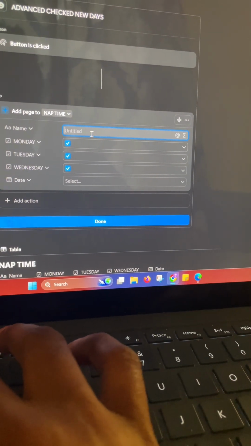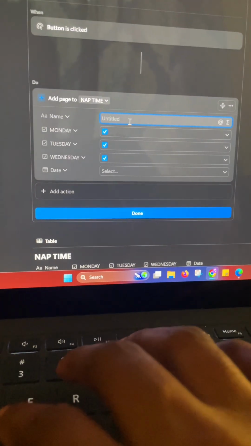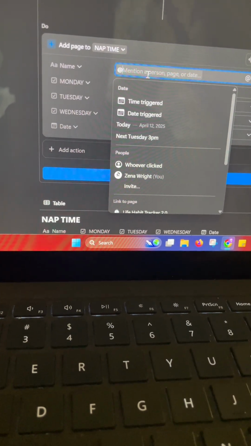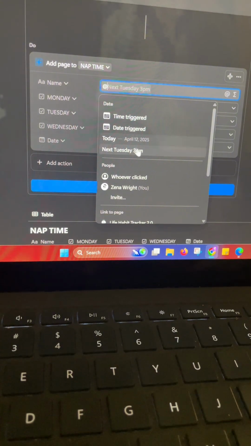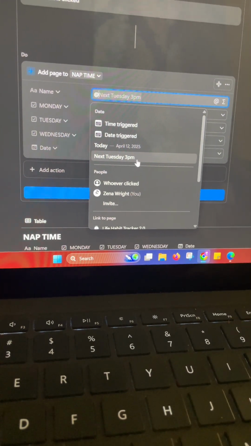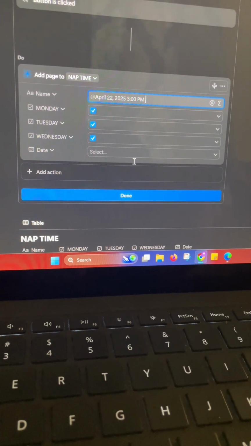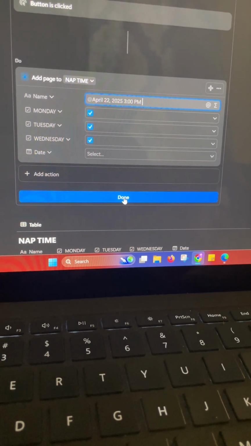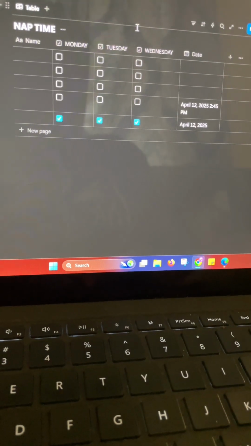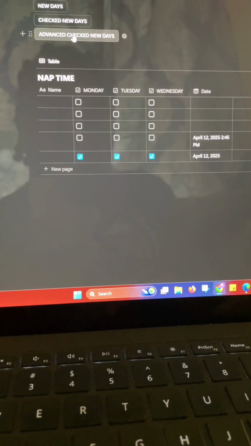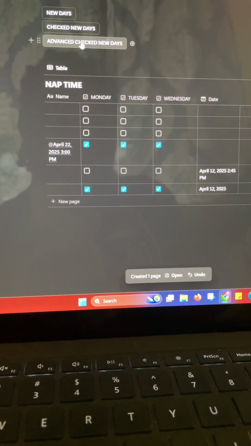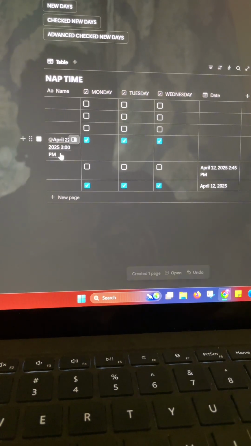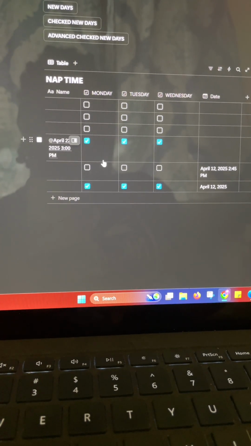Oh, actually, no. Yeah, advanced option. You're going to come to your keyboard, click at next Tuesday, 3 p.m. So we just selected that next Tuesday, 3 p.m. So, say for instance, you click on the advanced check option, it will give you the option of next Tuesday to set as your date.